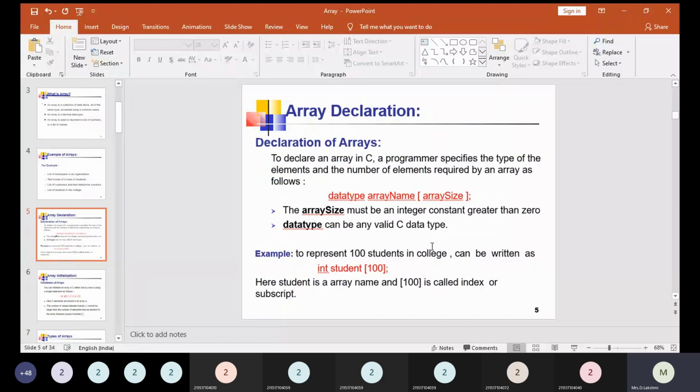To represent 100 students in a college, the array can be declared as int student[100]. Here int is the data type, student is the name of the array, and 100 is the size of the array. So here student is the array name and 100 is the size, with valid indices used as the subscript.